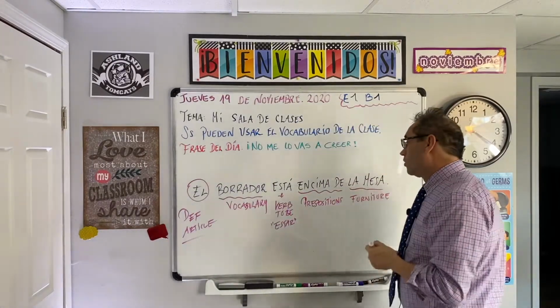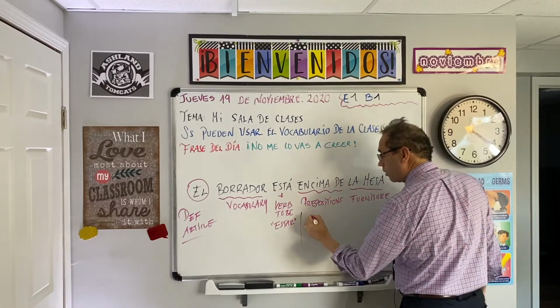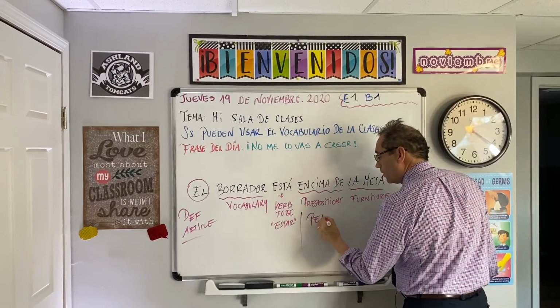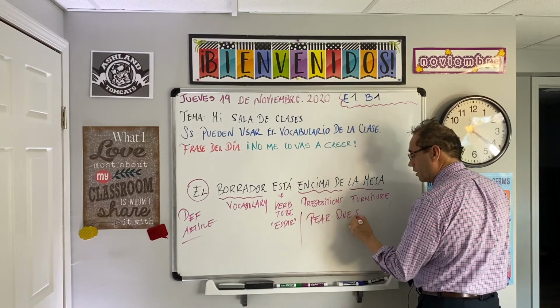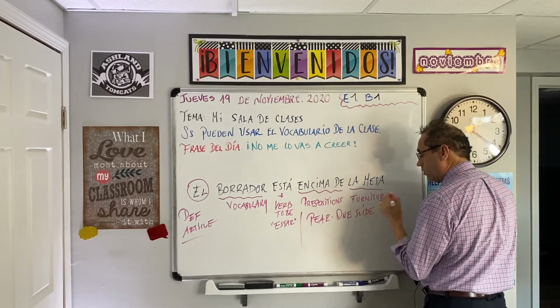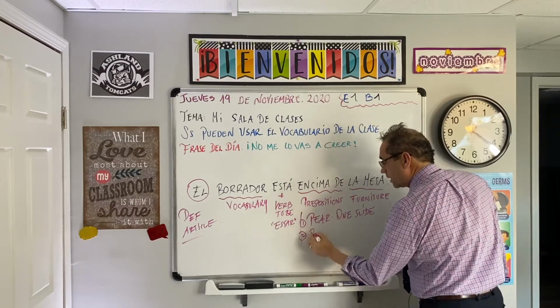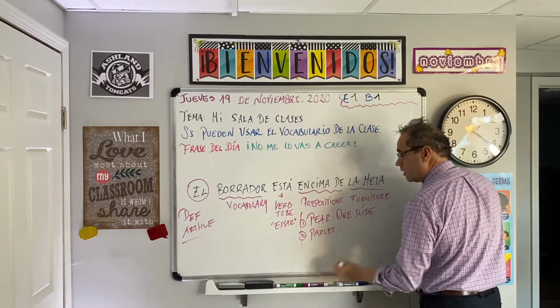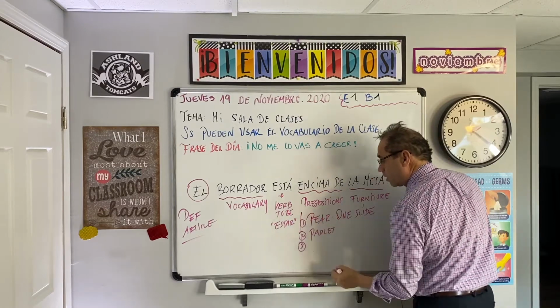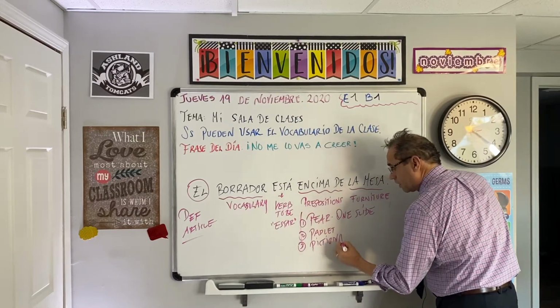Now we're going to go with the class for today. The class for today is like this. We're going to work in Pear Deck, one slide, just one slide in Pear Deck. I will let you know what it is like. That's the first thing. The second one is going to be Padlet. And the third thing you're going to be working on is the Pictionary, the Pictionary that is due Friday.